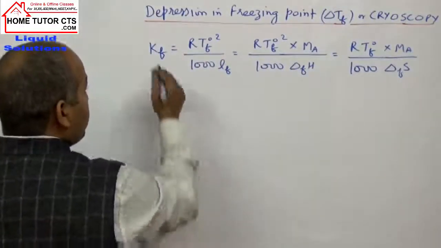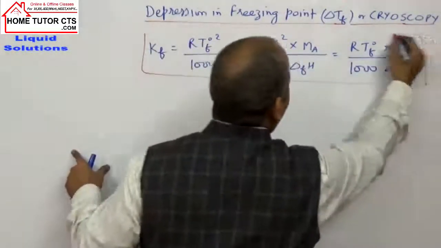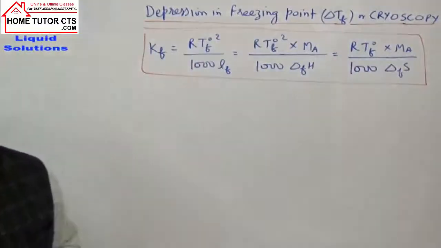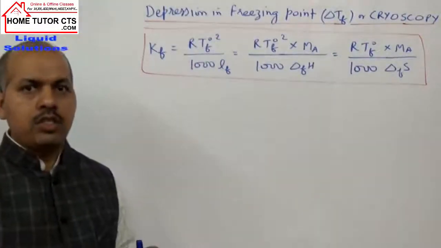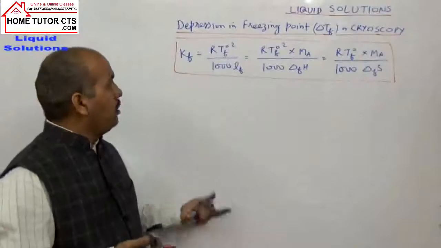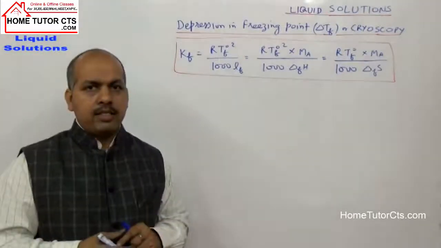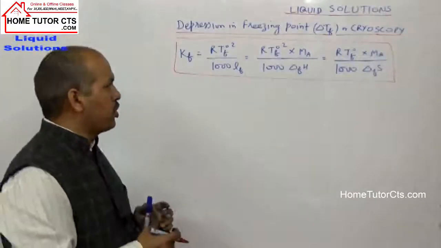These all expressions can help us to find the value of Kf. Even though in calculations you may rarely be required to use these formulas, you should know this relation.